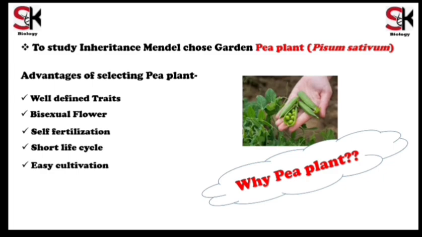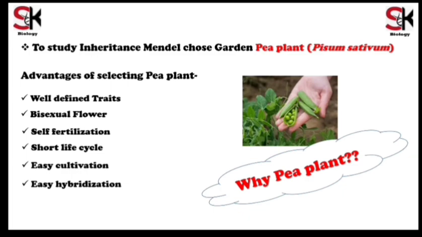Next advantage is it can be easily cultivated, so there is no need of special conditions to grow this plant. And the last and most important advantage of this pea plant is easy hybridization. All these features in the pea plant helped Mendel to understand how traits are inherited from one generation to the next generation.